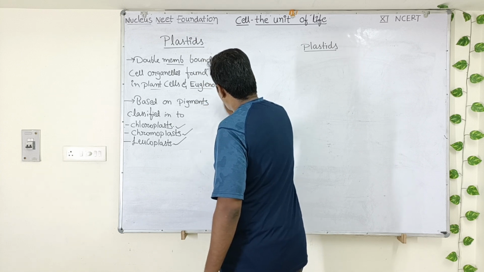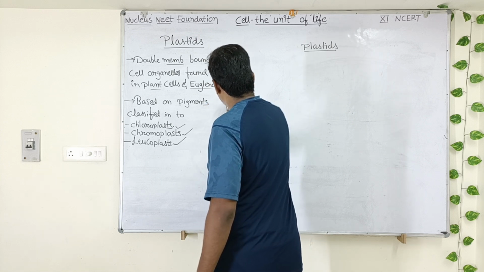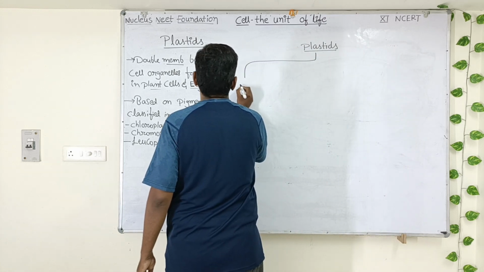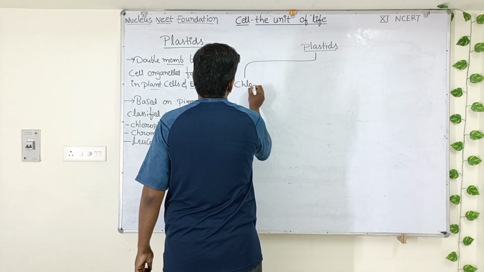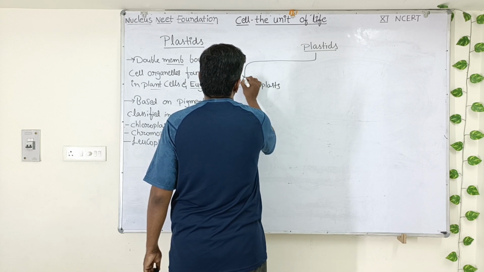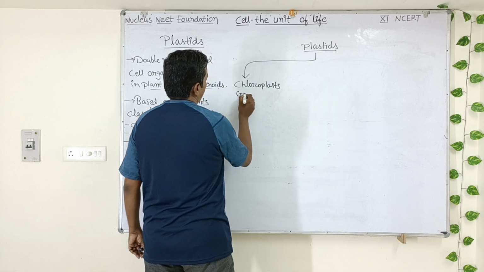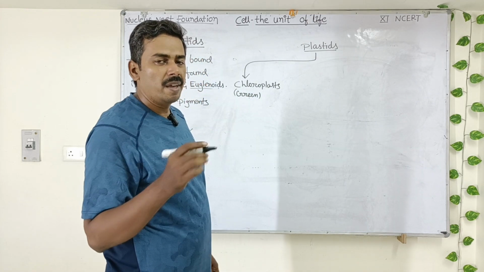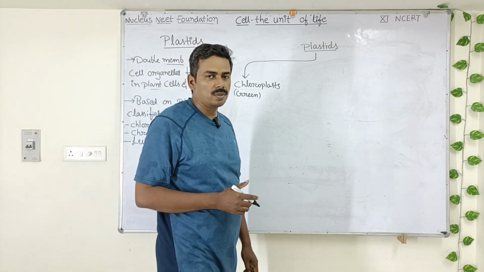Plastids, based upon the type of pigments, are classified into 3 types. Chloroplasts. Chloroplasts are green plastids. They are green in color. Their main function is that they are involved in photosynthesis.